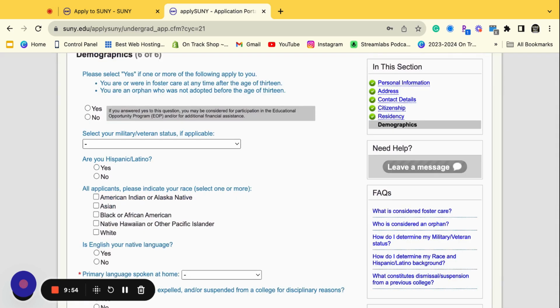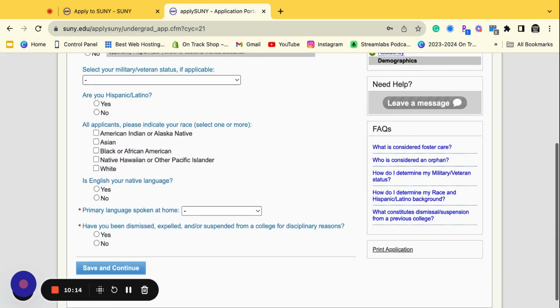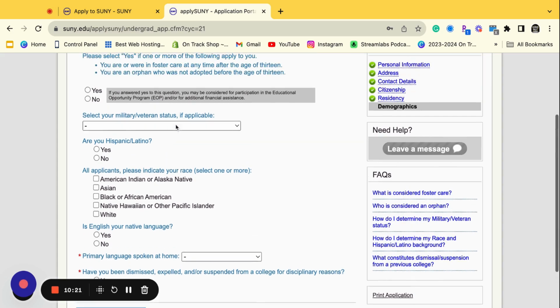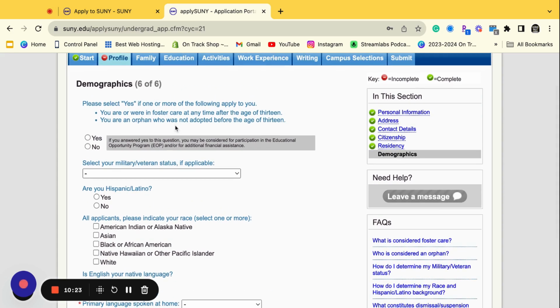Now they're asking you some demographic information questions, right? This is more personal details about you, maybe the language that you speak, maybe how you identify race-wise. They're going to ask you those type of things. Your military veteran status. They're going to ask you all of these things. Okay. Like I said before, anything with a red asterisk is absolutely necessary to answer. So you can choose to answer these questions or not. It is completely up to you.